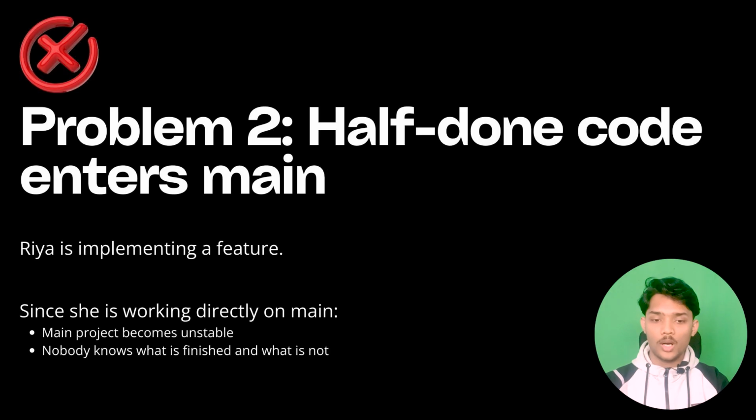Now problem 2 is half-done code entering the main. Ria is implementing a feature. She has written some files, some functions, those are incomplete. Since she is working directly on the main branch, the main branch becomes unstable because she pushed the incomplete work, and now nobody knows what is finished and what is not, and that will eventually again break the main project.